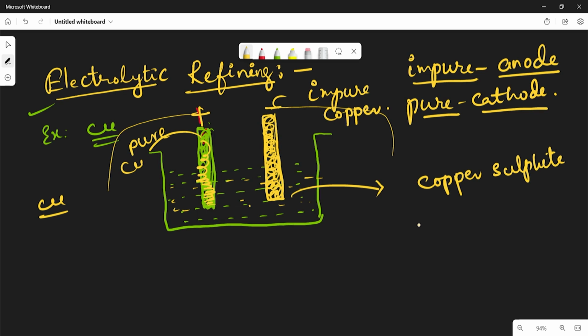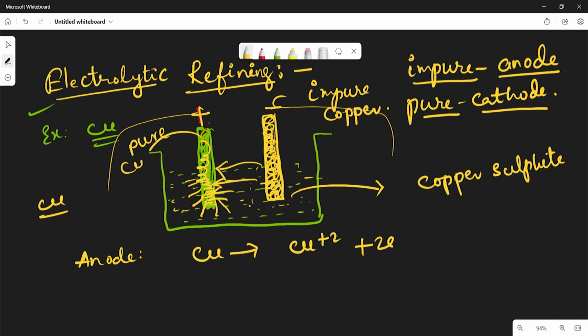As a result of electrolysis, copper in pure form is transferred from the anode to the cathode. The copper particles present around the anode are transferred to the cathode and deposited on the cathode in all directions like this. The reaction at the anode: copper gives rise to copper 2+ plus 2 electrons.